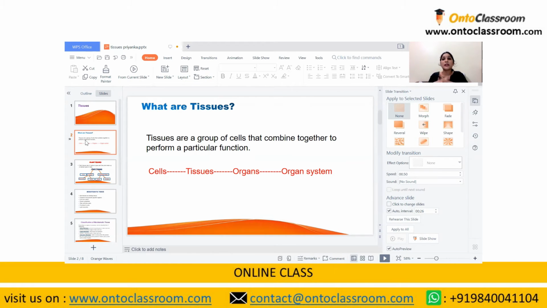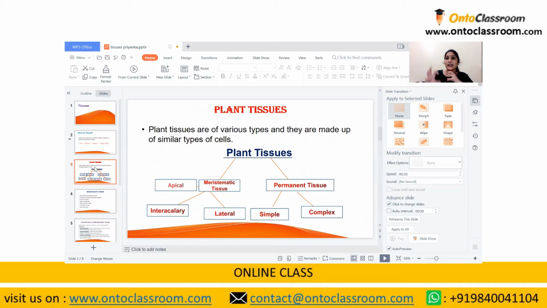Now today we will be covering the topic of plant tissues. Now what are plant tissues? Plant tissues are of various types, and they are made up of single types of cells that come together to perform functions. Now there are two types of plant tissues, that is the meristematic tissue and the permanent tissue. The meristematic tissue is further classified into three categories: apical, lateral, and intercalary. And the permanent tissue is further classified into two categories, that is simple permanent tissue and complex permanent tissue.